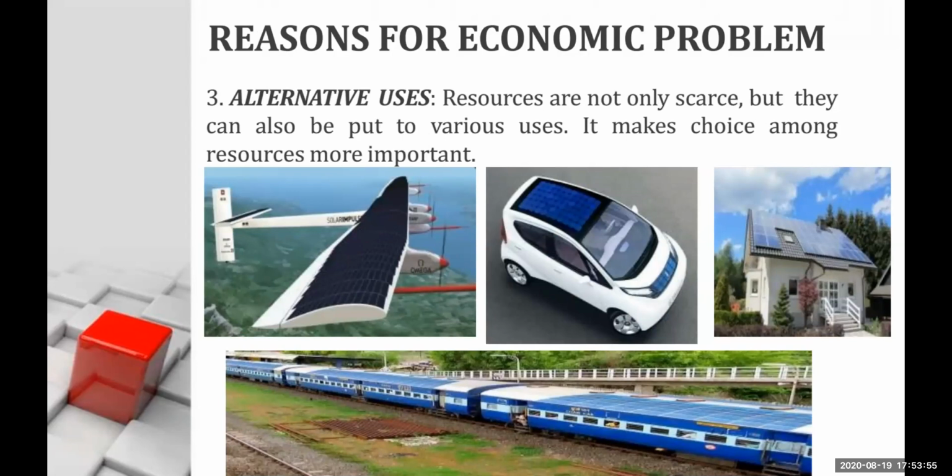So resources are not only scarce, but they can also be put into various uses. You have to make a choice about which purpose you want to use that resource for. Usually the consumer uses that resource for meeting the most urgent need or want.